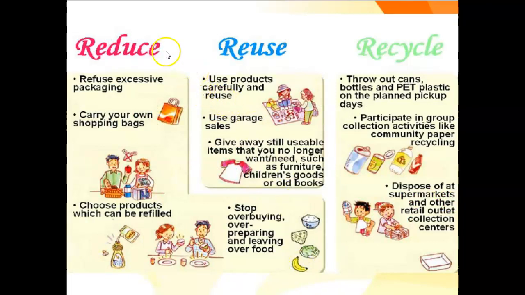When we say reduce, you refuse excessive packaging, carry your own shopping bags, and choose products which can be refilled. Reuse means use products carefully and reuse. Use garage sales. Give away still usable items that you no longer want or need, such as furniture, children's goods, or old books. And stop overbuying, over-preparing, and leaving over food.